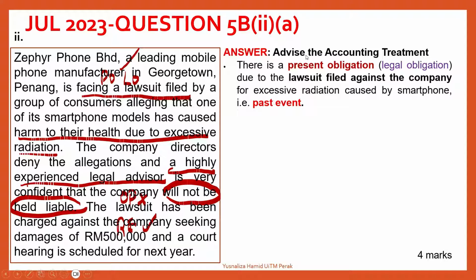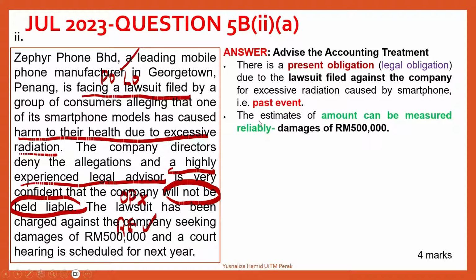And therefore, let's look at the advice. So there is a present obligation. What is the present obligation? Legal obligation. What is the proof? The lawsuit filed against the company. What was the past event? The excessive radiation caused by the use of the smartphone that was purchased from the company, right?